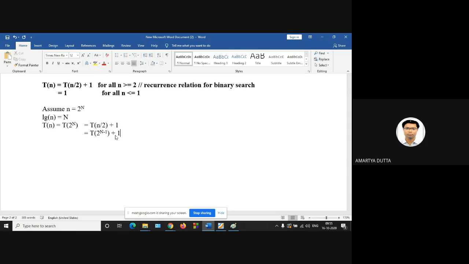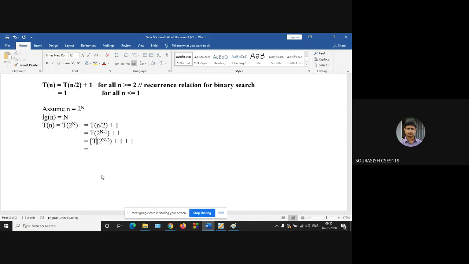So what will be the next step? If we substitute this value, you will get 2 to the power N minus 2, so T of 2 to the power N minus 2 plus 1 plus 1. One more 1 will be there now, as you are substituting this one.